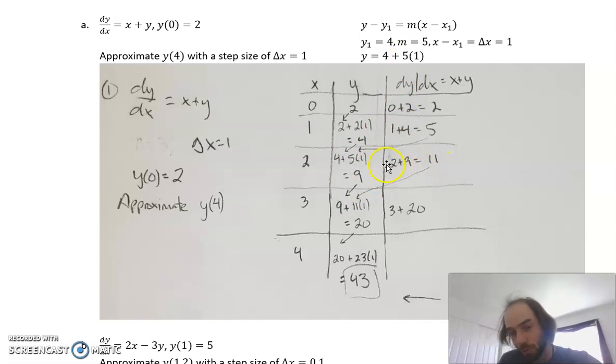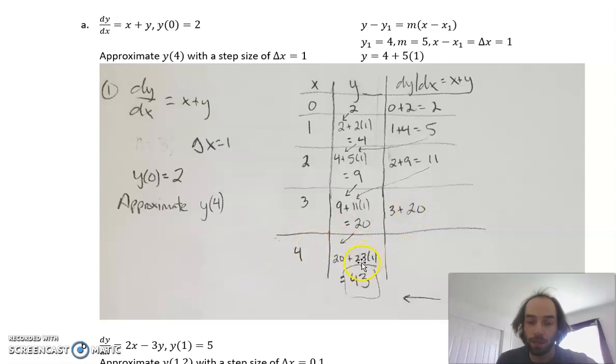I want to get a slope. So I find the slope. That is x plus y from this equation here. So I do x plus y. That gives me 11. Take the 11, bring it down here. Add 1 to my x. It's 3. I do 9, the y value, plus 11, the slope, times the delta x, 1. That gives me 20. Now I repeat, dy dx, x plus y, so it's 3 plus 20. It's 23.